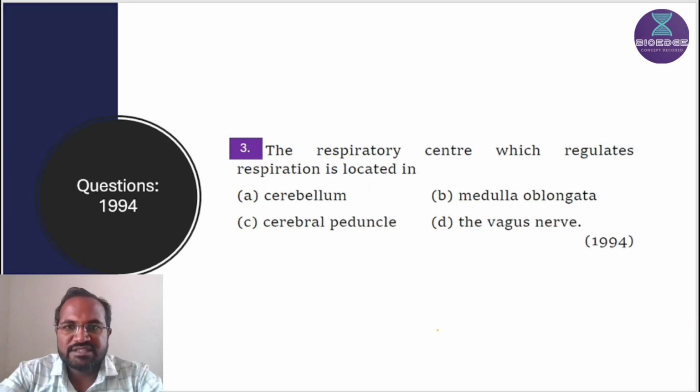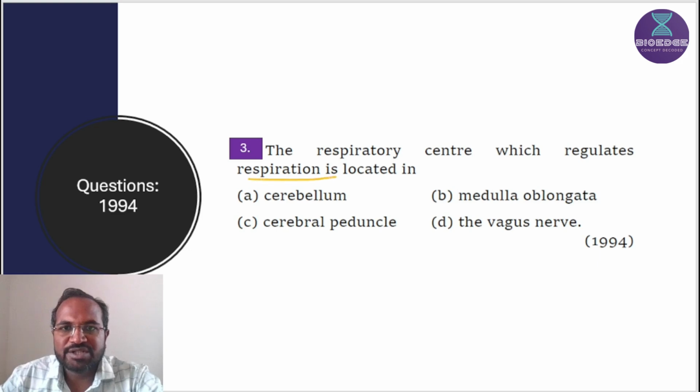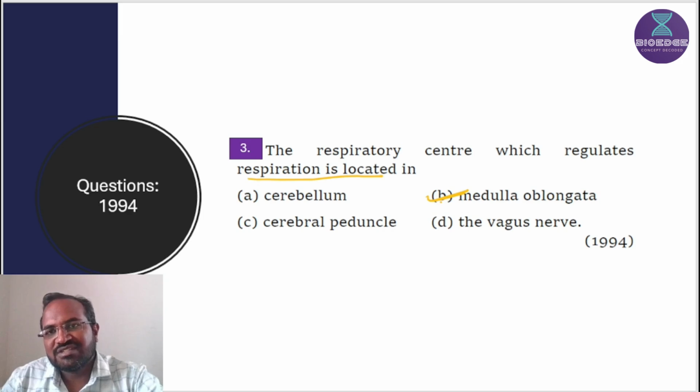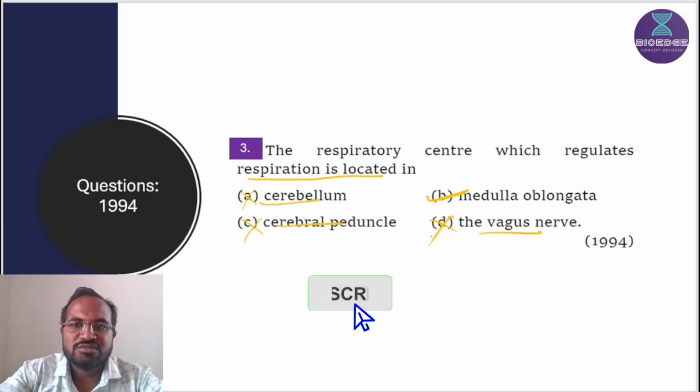Let's see the next question. The respiratory center which regulates respiration is located in the medulla oblongata. This is a repeated question, only the options are changed. Cerebellum is not involved with the respiratory center. Cerebral peduncle is also not involved. Vagus nerve is also not involved.